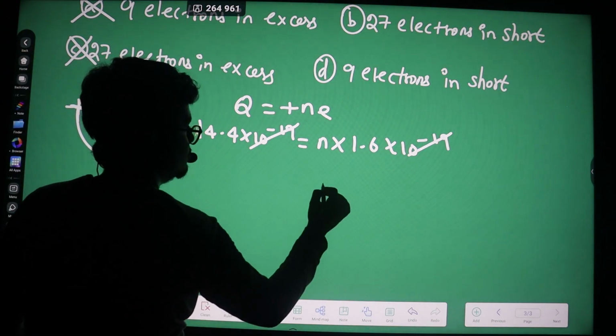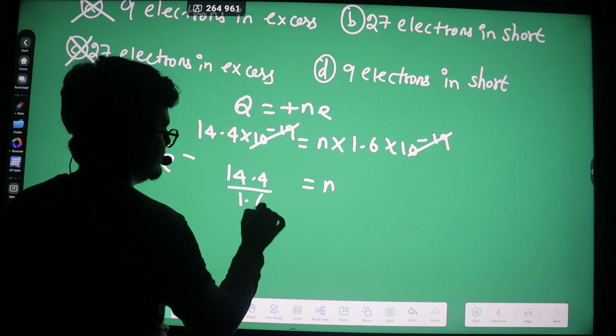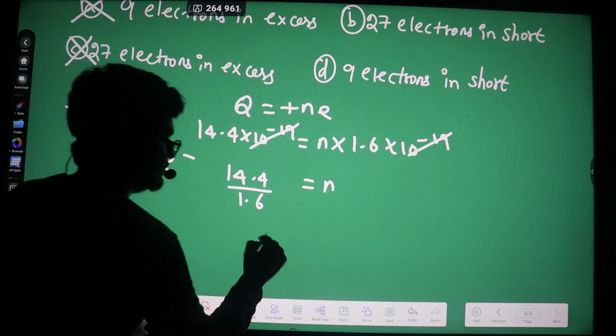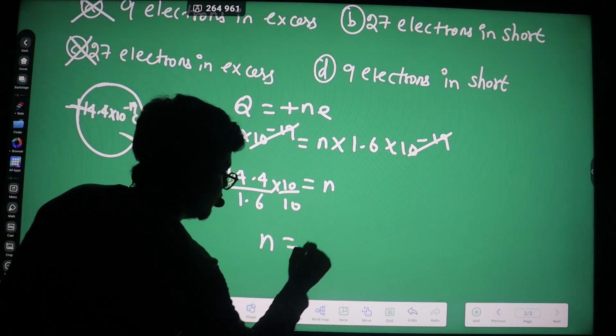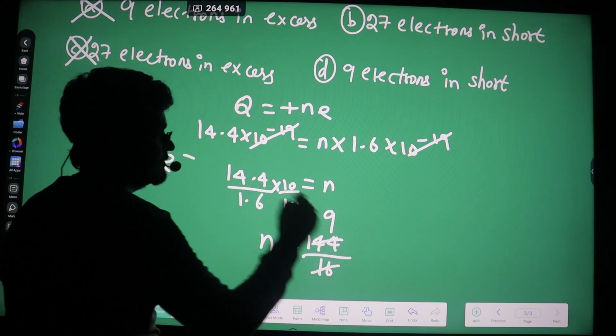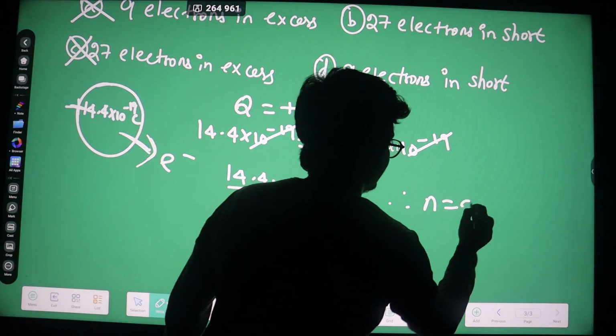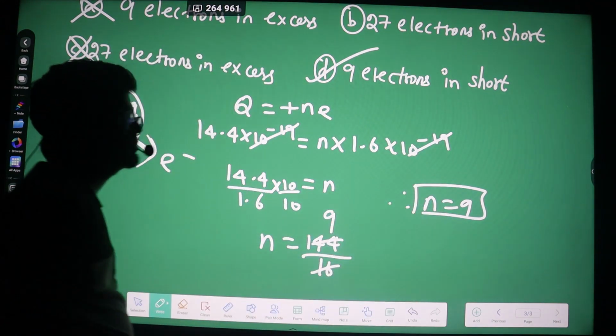So N is equal to 14.4 upon 1.6. Multiplying and dividing by 10, N is equal to 144 by 16, which is nothing but 9. Therefore N is equal to 9, that means 9 electrons are short.